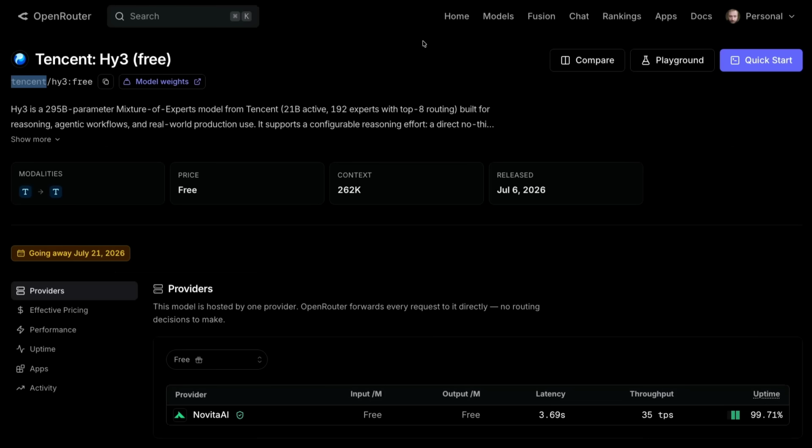So just to finish up, look, this is a model that you probably should check out while it's free. You really don't have a lot to lose. Just try it out on your agents, see how it actually goes and how it performs. And then let me know in the comments what you're finding is good, what you're finding is not good.